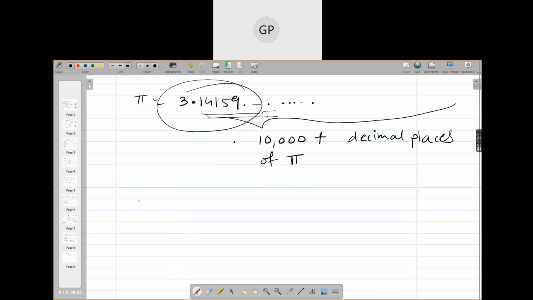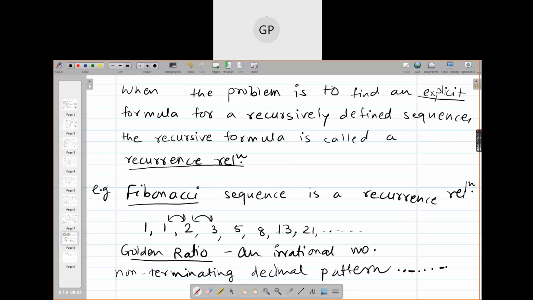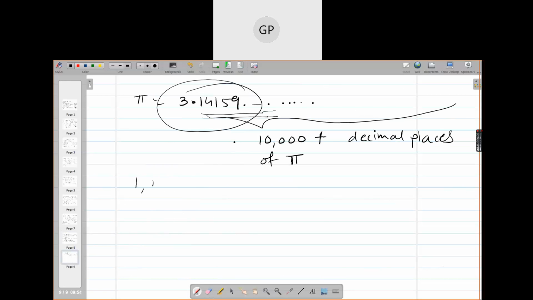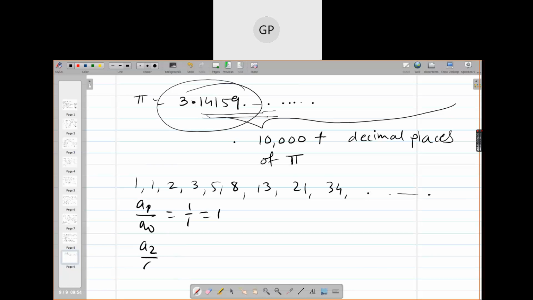And how are golden ratio and Fibonacci sequence related? When you consider the terms of Fibonacci and their ratios: 1, 1, 2, 3, 5, 8, 13, 21, 34, and so on. A1 upon A0 is 1 upon 1, which is 1. A2 upon A1 is 2 upon 1, that is 2.